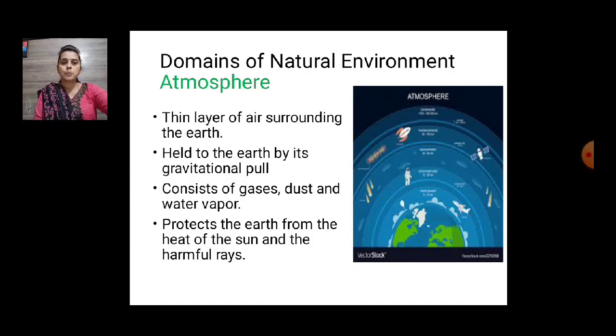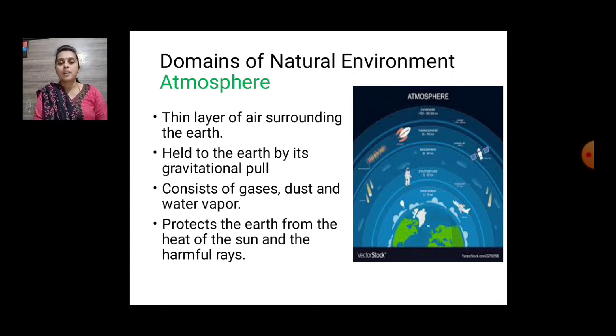Next one is atmosphere. It is a thin layer of air surrounding the earth. Because there is air on Earth, we are able to survive. If there is no air, we will not survive either, isn't it? It is held to the earth by its gravitational pull. So because of gravitation, it is held on the earth.